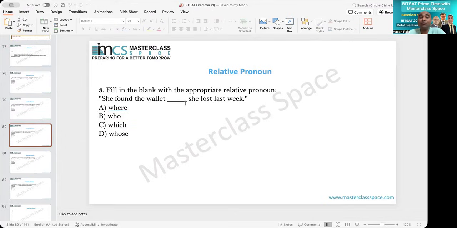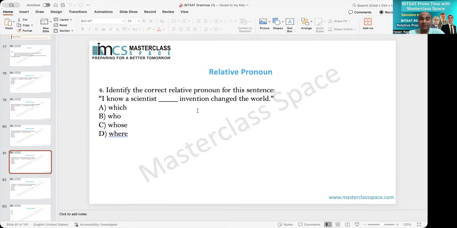Now, she found the wallet she lost last week. Wallet means an object, right? Where is used for location, therefore where cannot be used. Who is for human beings, therefore who cannot be used. Which can be used, whose can be used. Again, remember, wherever there is whose, there should be one more noun after whose, and therefore whose is out. Which will be the answer. So the answer is C: she found the wallet which she lost last week.